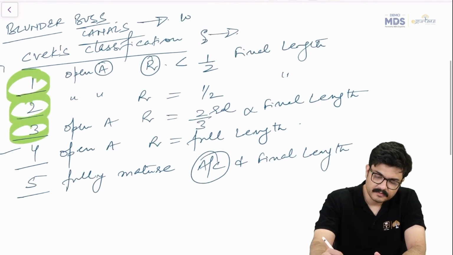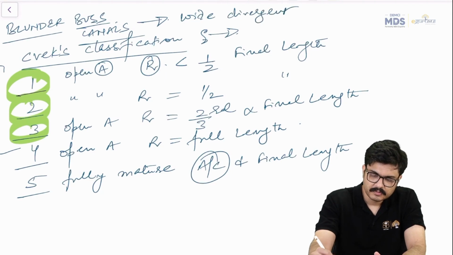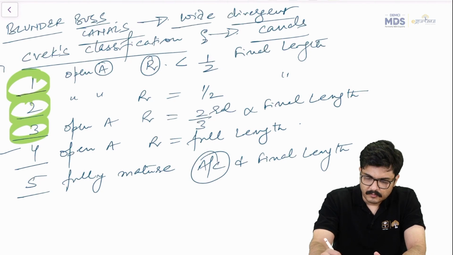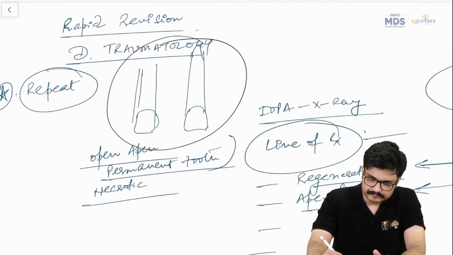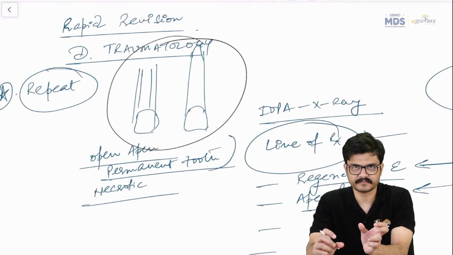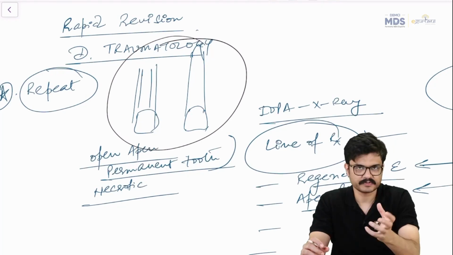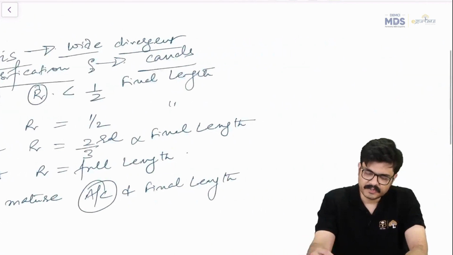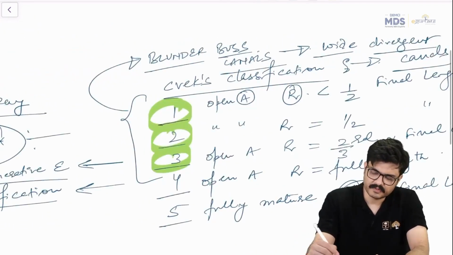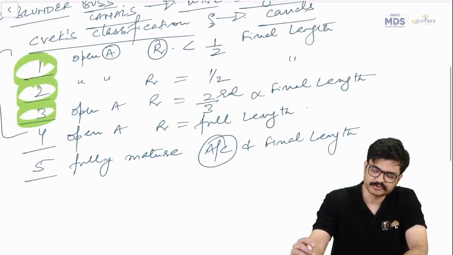So they are wide divergent canals, right? So basically what has happened is that the dentine thickness of the root canal, of the root, is very less. So you would want to do a regenerative endodontic procedure in 1, 2, and 3 for sure.